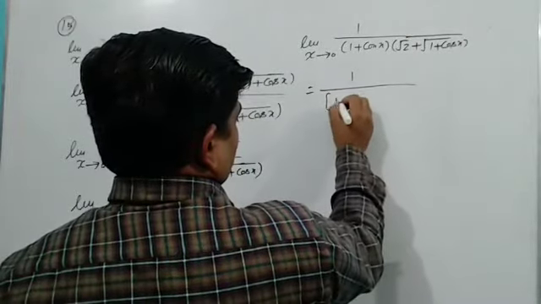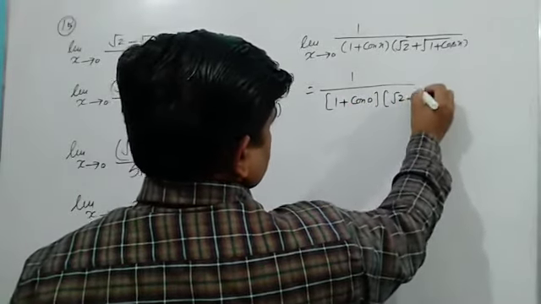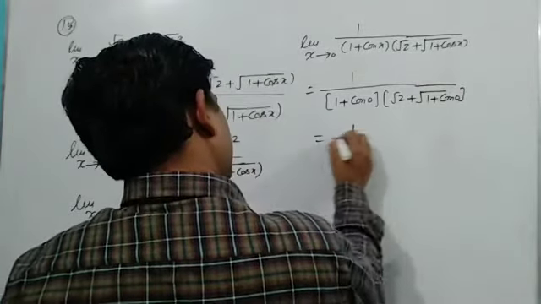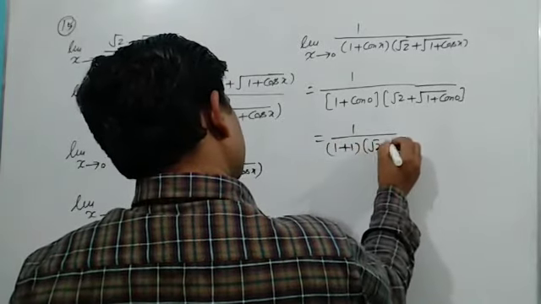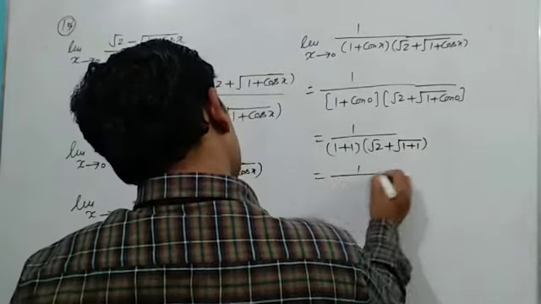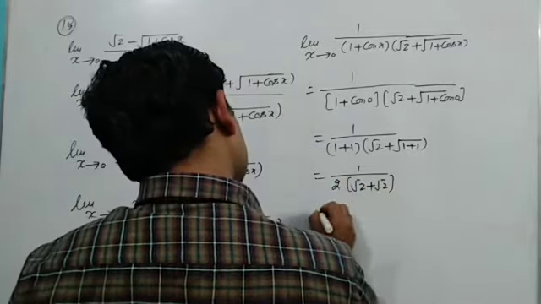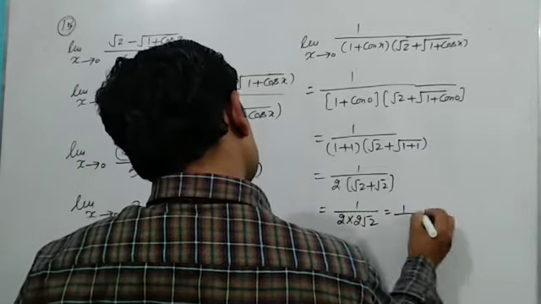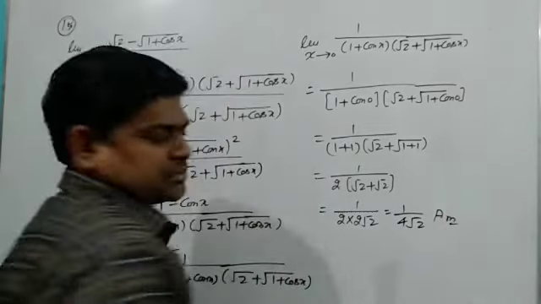It is 1 plus cos 0, into under root 2 plus under root 1 plus cos 0. So it is 1 plus 1, under root 2 plus under root 1 plus 1. It is 1 upon 2 into root 2 plus root 2, that is 2 into 2 root 2, which is 4 root 2, and that will be the answer for us.